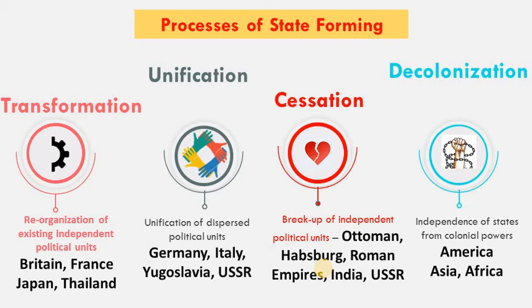Decolonization started from 1750 onwards and continued till roughly the 1980s in piecemeal, you can say in 2 phases.